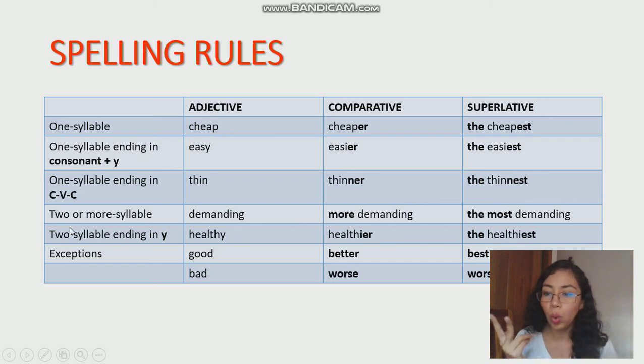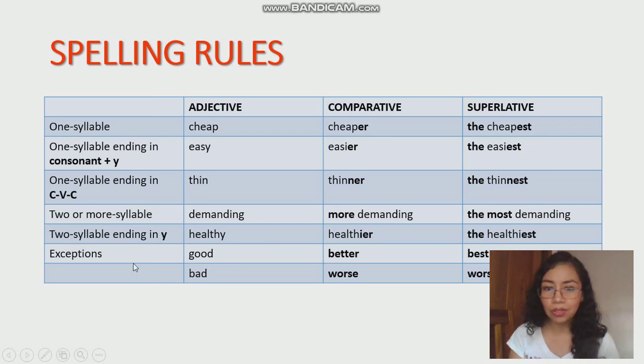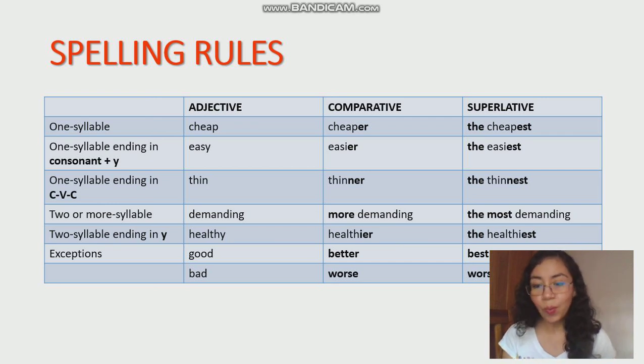Any adjective with 2 or more syllables, with the exception of the adjectives that have 2 syllables but end in letter Y, right? When they end in letter Y, we only modify it. We change it for I, like these ones, and then ER or EST. And finally, we have the exceptions, the irregular ones: good, better, best; bad, worse, worst. I hope this has helped you to remember how comparatives and superlatives work, and then we can apply it to our sentences about sports.